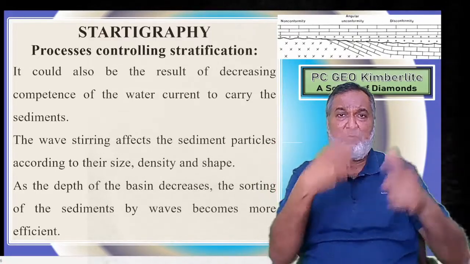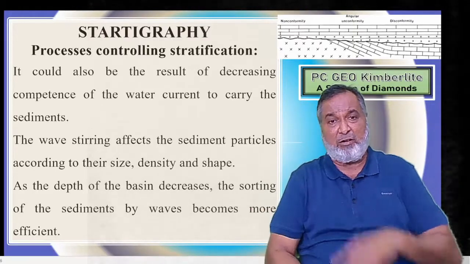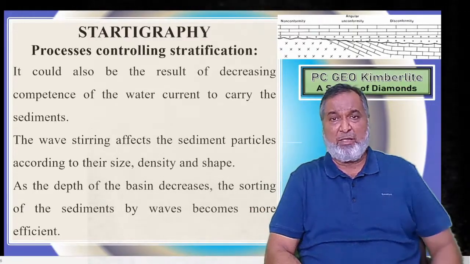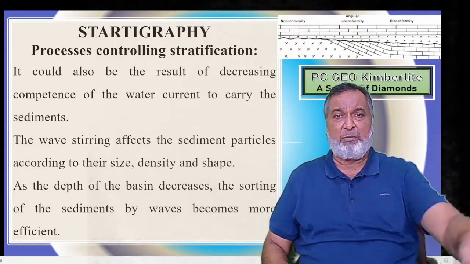If it is rounded, it will roll more. If it is square or angular, it will settle down, but the rounded one will travel along. If it is a heavier one, then very little of it will be transported.